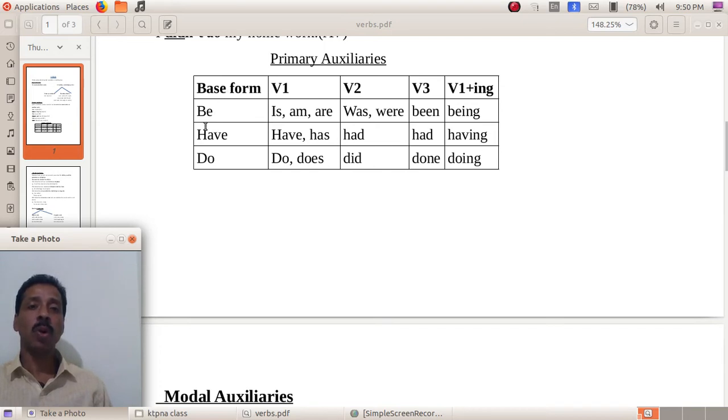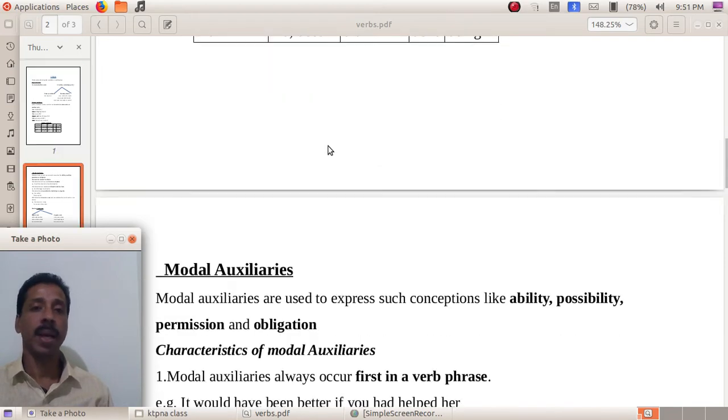I am sure that you are familiar with the forms of the verbs, but I have given it once more. The base form be, and the V1 forms are is and are. Two V2 forms are there, was and were. V3 been, and the ing form being. In the case of have, V1 forms have and has. V2 had, V3 also had, and ing form having. In the case of do, two V1 forms, do and does, V2 did, V3 done and ing form doing. So if you do not know these forms, just learn it by heart.